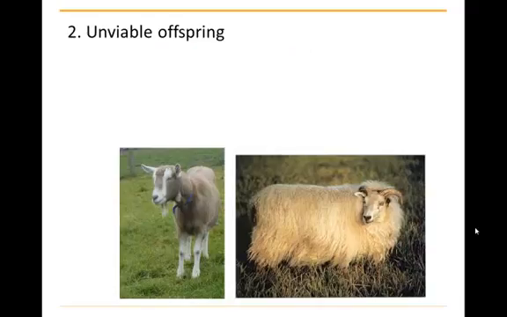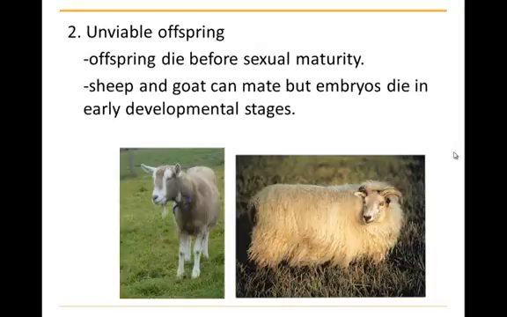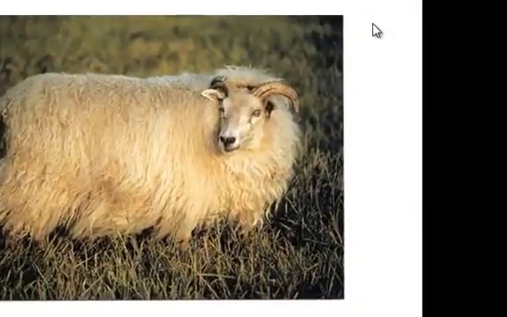A second postzygotic RIM can be unviable offspring. For example, on the left is a goat, on the right is a sheep, and hybrid matings can occur, but the offspring simply don't develop correctly, and they will die before sexual maturity. In many cases, they will die before being born, and the result will be a spontaneous abortion. And this can be critically important.